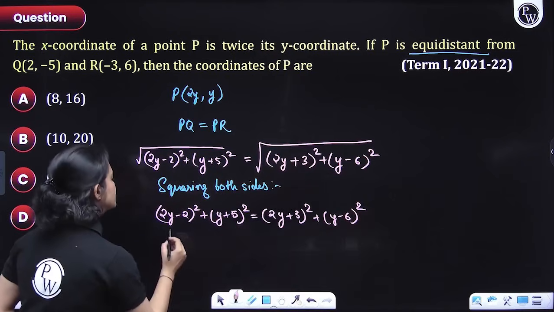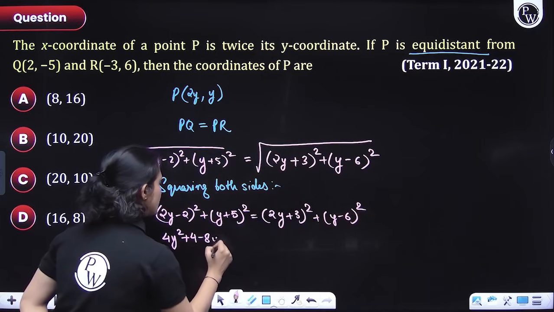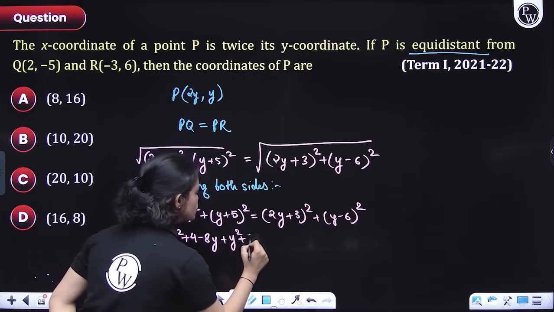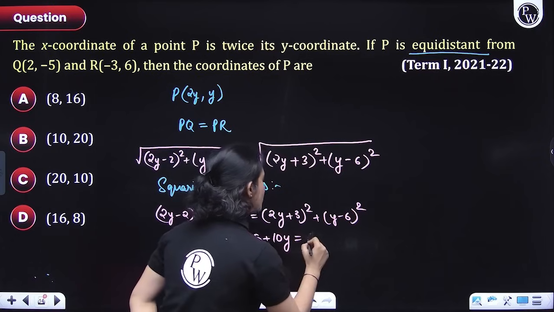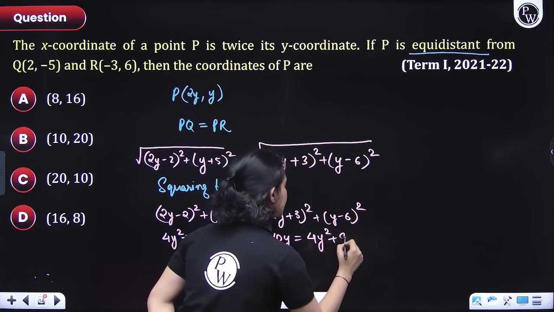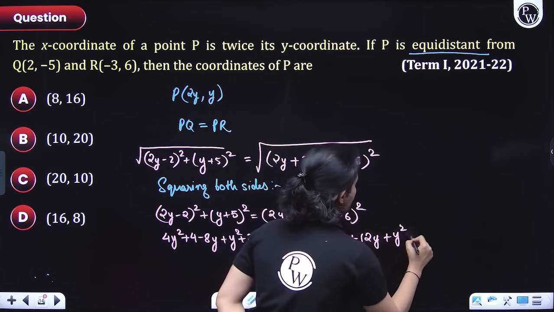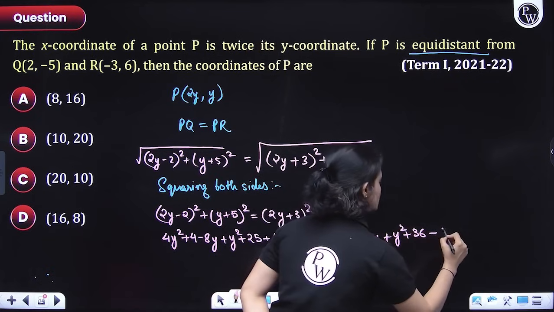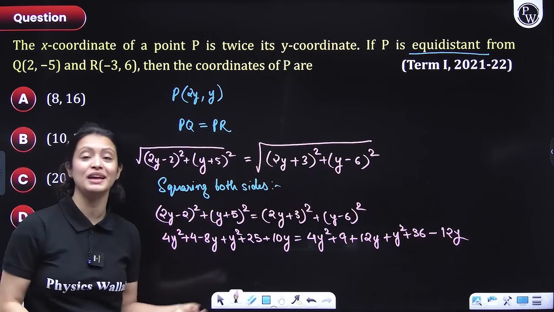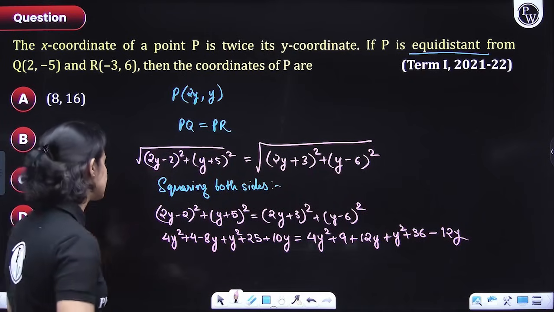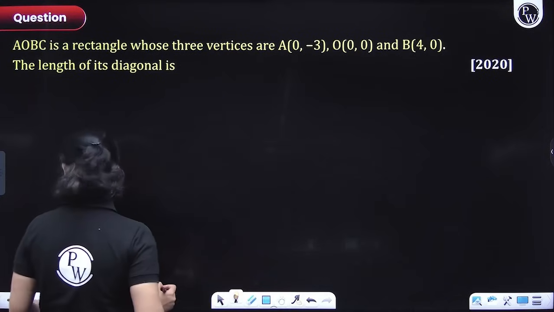So let's open this up, everyone. I'll have 4y square plus 4 minus 8y plus y square plus 25 plus 10y is equal to 4y square plus 9 plus 12y plus y square plus 36 minus 12y. This is what we get. All I've done is use the identities a plus b whole square and a minus b whole square.